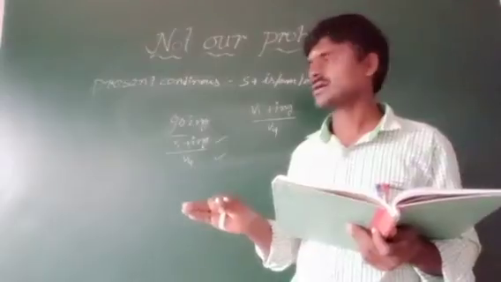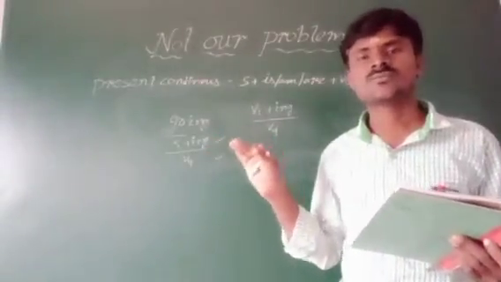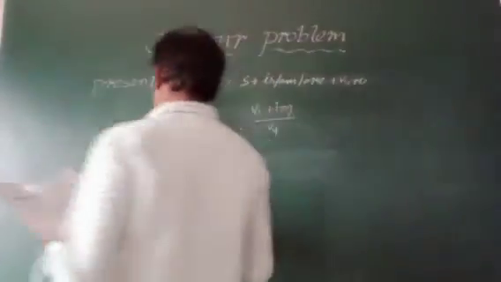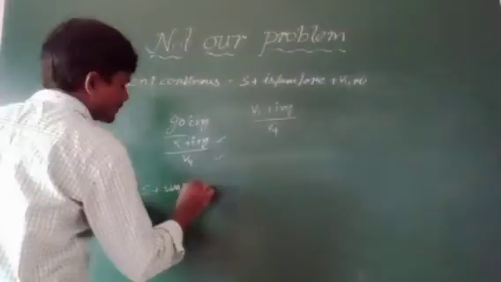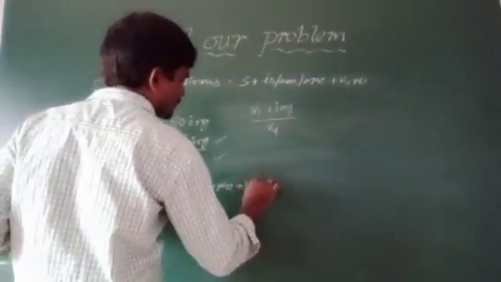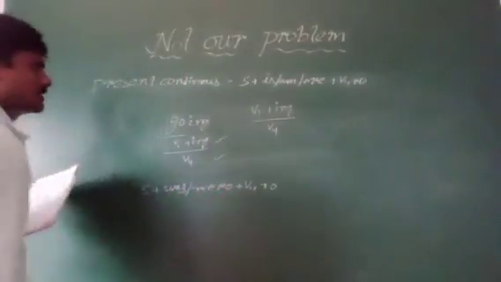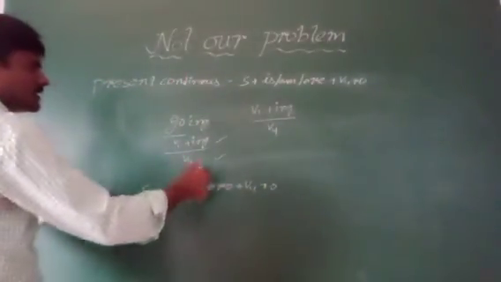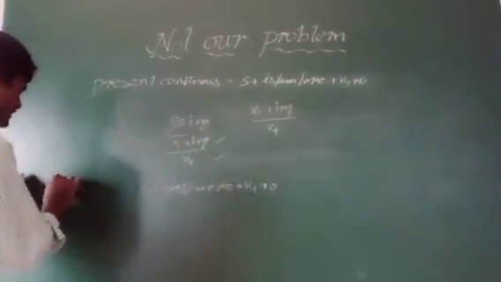In past continuous tense also you have to use subject plus was, were plus V4 plus object. These two only are different. Remaining all are the same in past continuous tense.